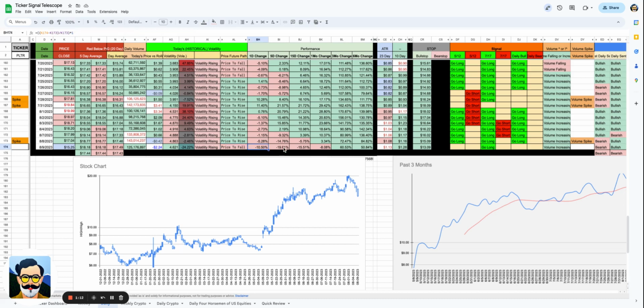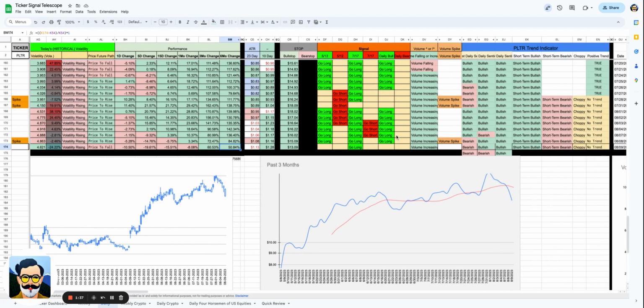Now, the first thing that I'm going to point out when it comes to the performance is we are now negative on a 1-day, 5-day, 15-day, and 1 month. Now, if you're watching my previous videos, the 1 month rolling return is actually a very important signal to me. The reason why is because algos look for the 1 month rolling return. We're still positive on the 3 month and the 6 month, but those are very large numbers, and we would have to have a dramatic fall for that to even be a problem, probably back down to around $10 or even lower. I don't expect that to happen.